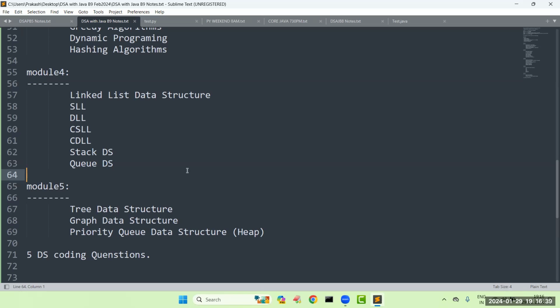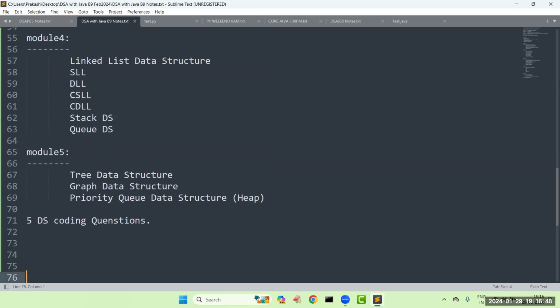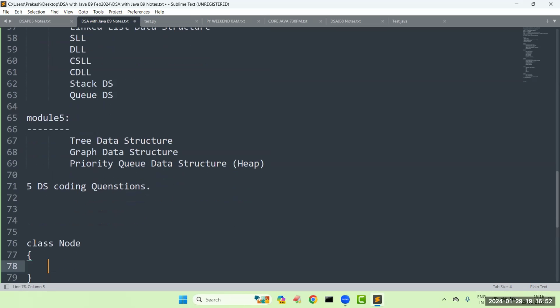See, one more thing: if you know Java but don't know it very perfectly, no problem. When I am taking the concept, suppose I want to create a node class in the singly linked list, I will create it like this: class Node, I am going to take integer data, then a next node field, and then a previous field.